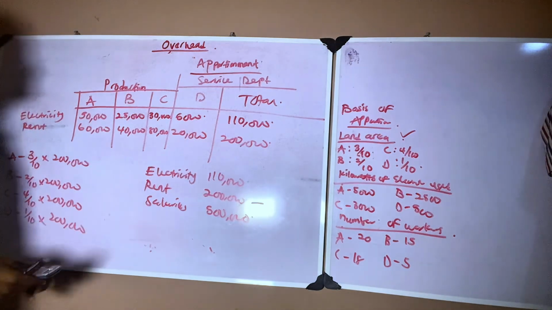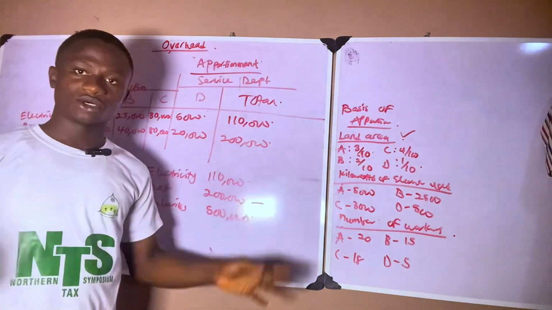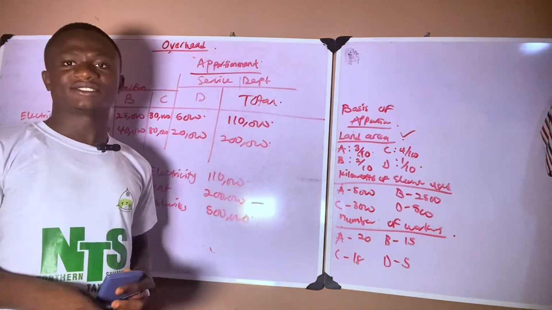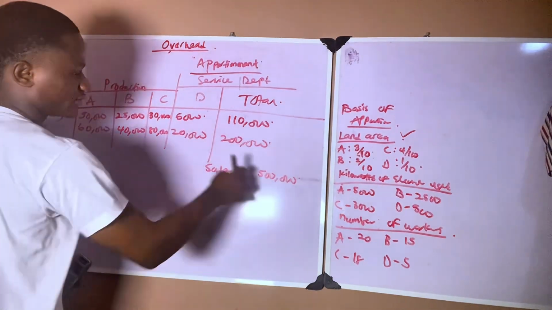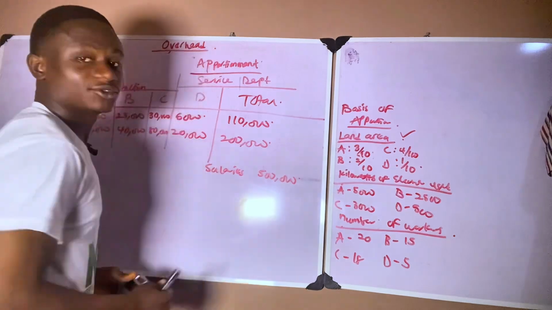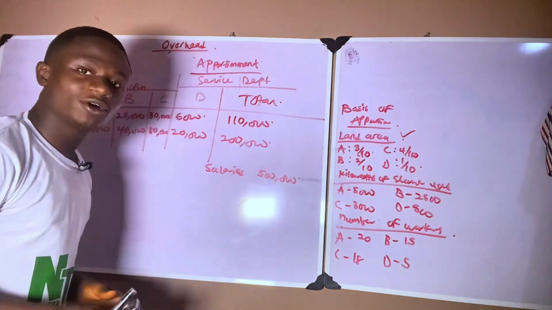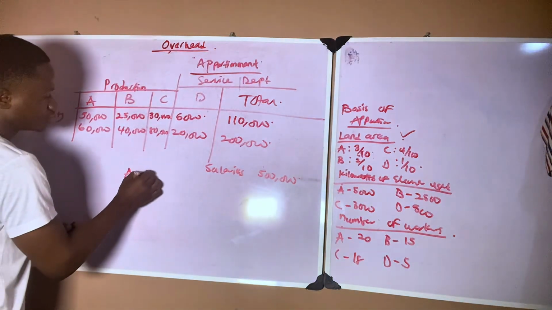And the last one, which is salary. We know that salary will be based on the number of workers in the organization. So let's apportion salaries based on number of workers. We want to apportion salaries, and salaries is 500,000. Now you accept with me that the best basis of apportionment to use for salary is the number of workers, right? So now in department A, we have 20 workers.